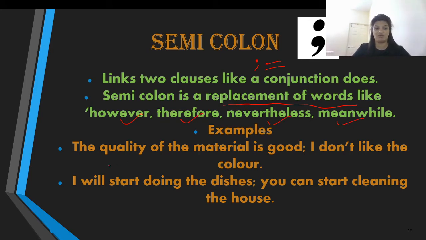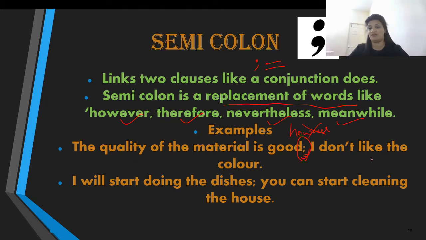For example: The quality of the material is good; and you can see the usage of the semicolon over here. Instead of the semicolon, you could have used however, but instead you are using the semicolon and you add another clause, which is, I don't like the color.